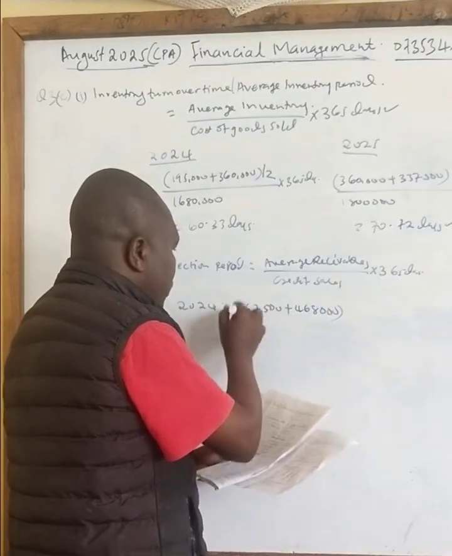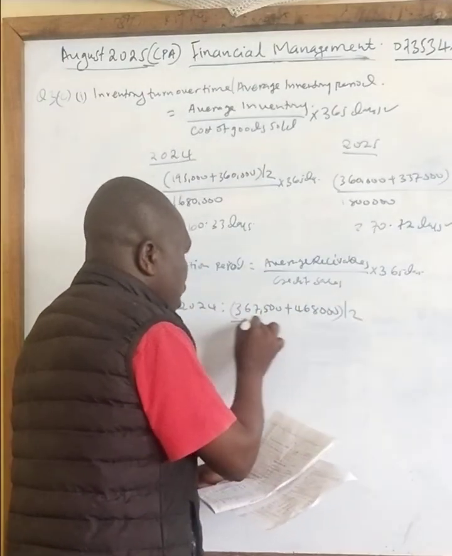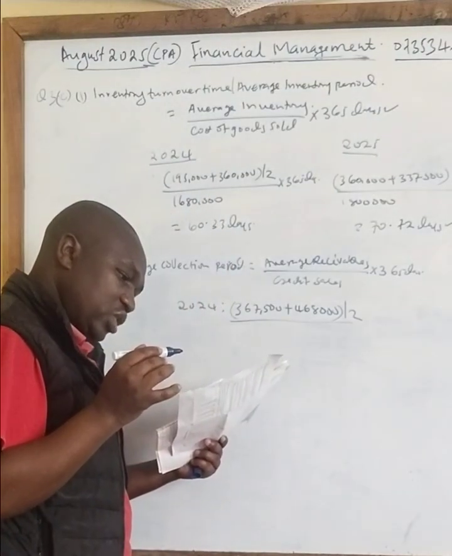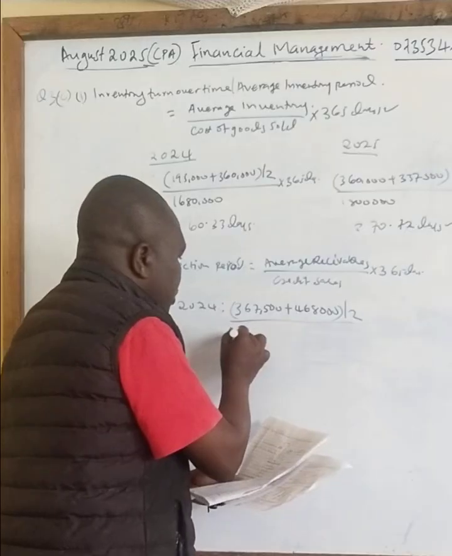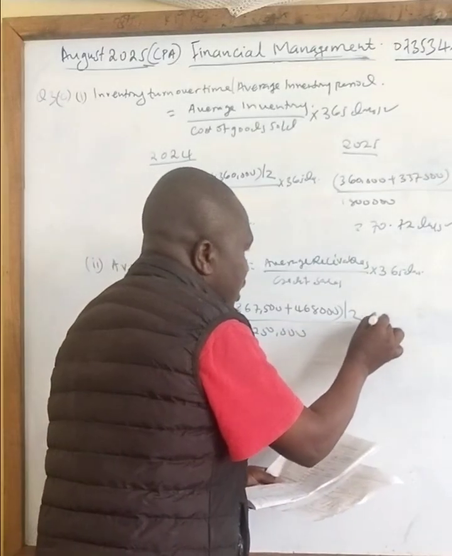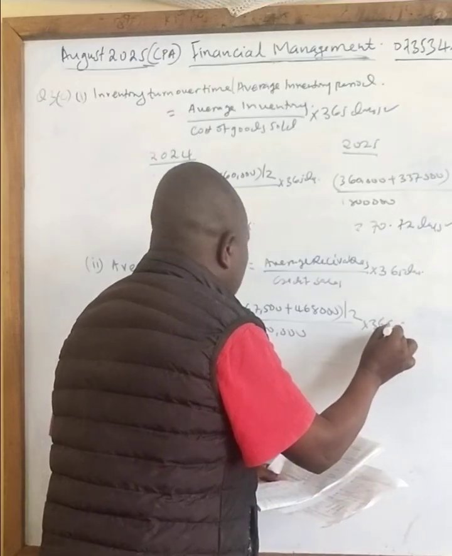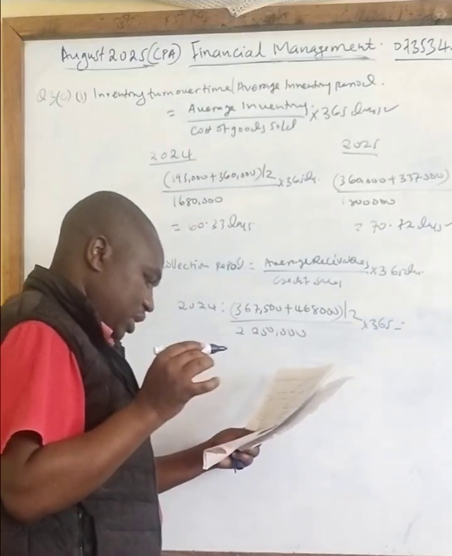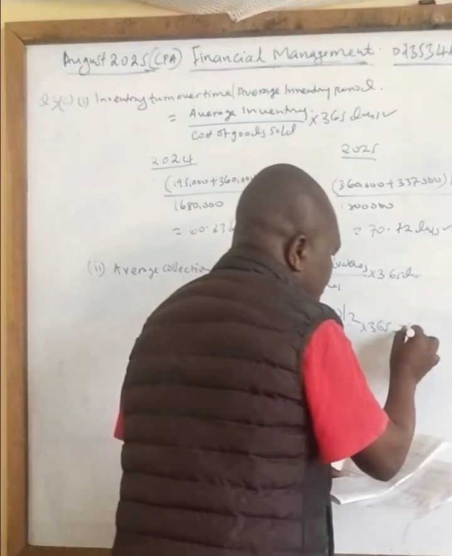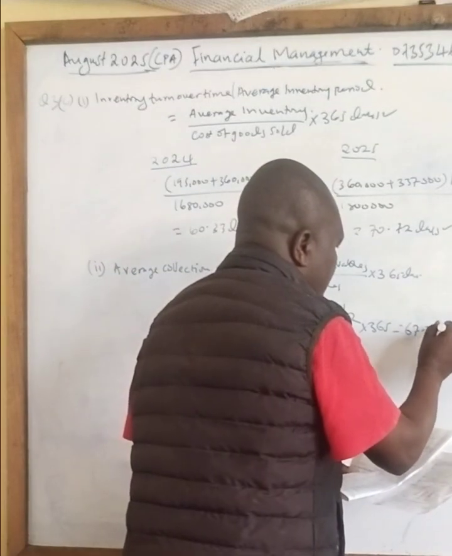You divide this by 2. You divide everything by credit sales given there, which is additional information number 1 of 2,250,000. Then multiply by 365 days. So when you work out that question, your answer there is 67.77 days.